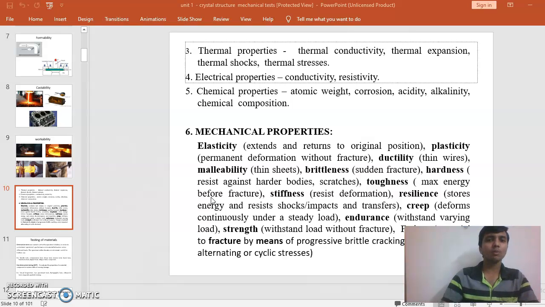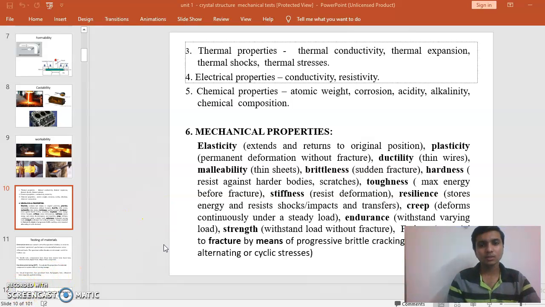Like these all properties which include for a specimen or a metal or alloy to know how much the corrosion, how much the thermal stress, how much the conductivity, how much the weight of an atom, or the shocks which are acting on a specific metal. Like these all properties are very beneficial to bring out the strong metal, to know the properties which we put on the metal.